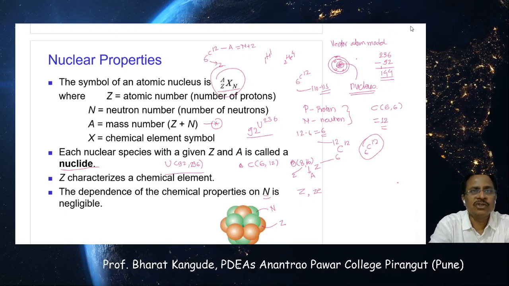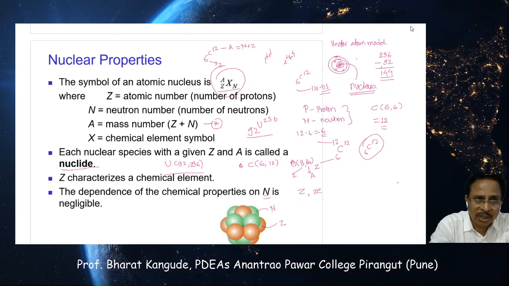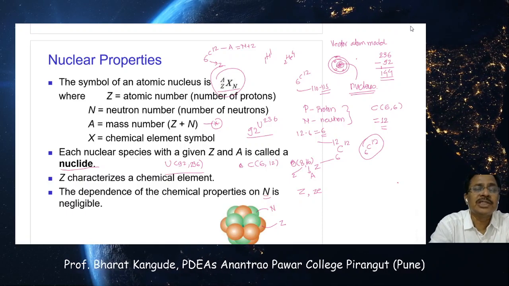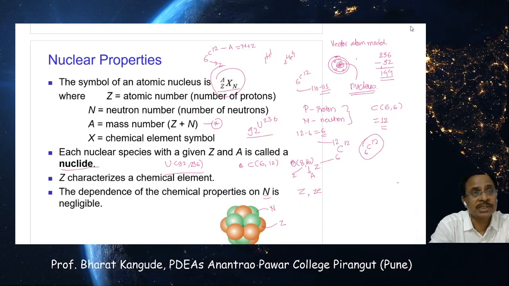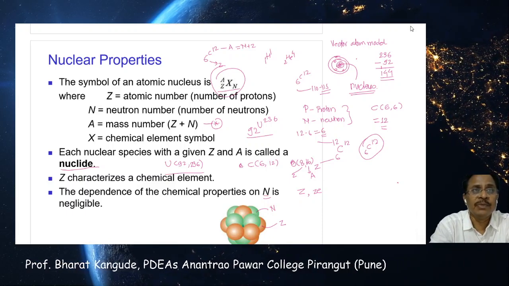That is the tendency of nature, and nature compels this nucleus to have a spherical shape. In general spherical; every nucleus is not spherical, but in general we conclude that the nucleus is spherical.